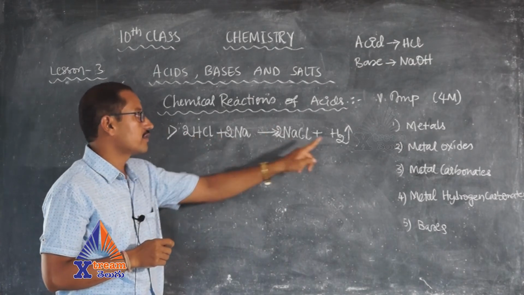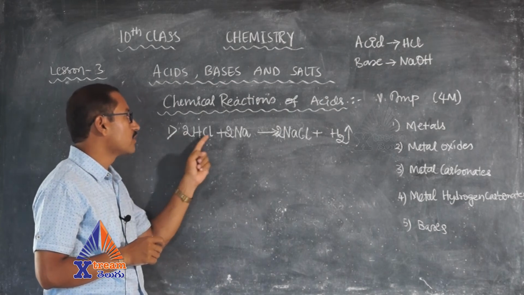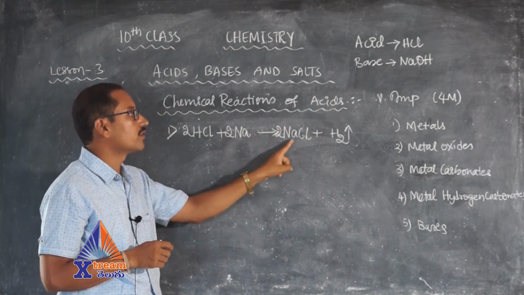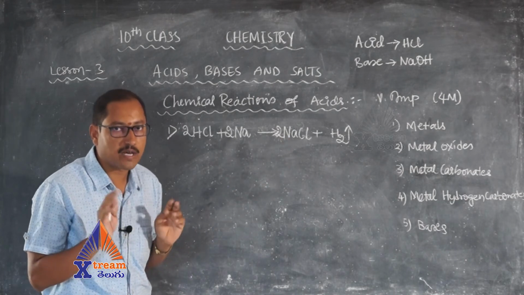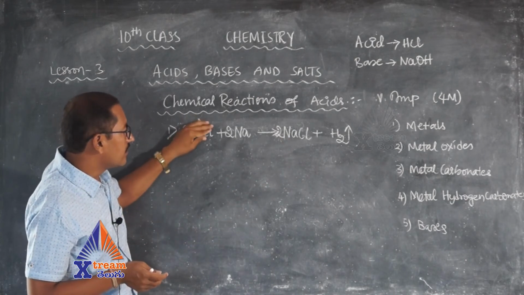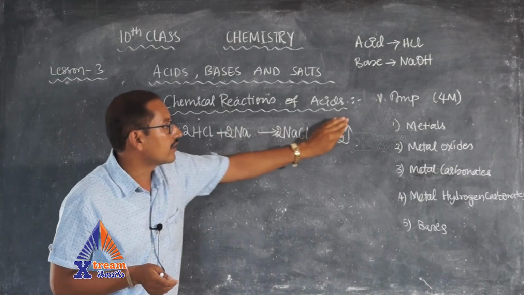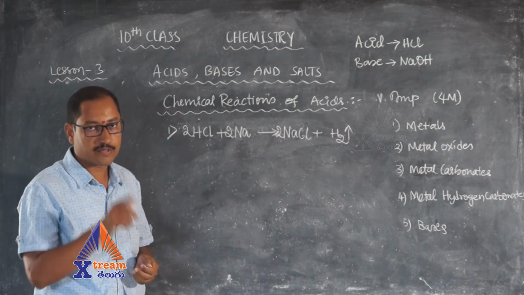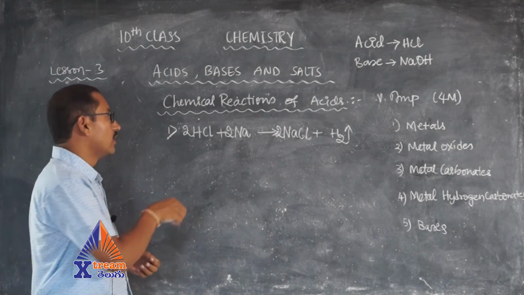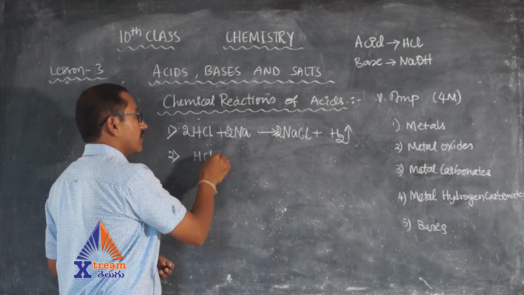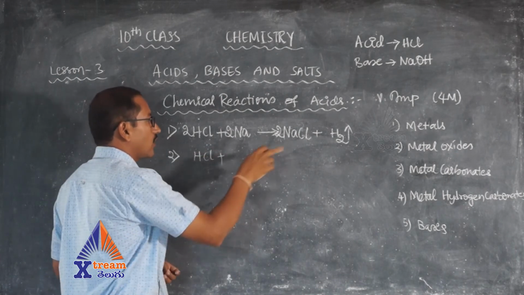2 hydrogens, here 2 hydrogens are there. 2 chlorines, here 2 chlorines are there. 2 sodiums, here 2 sodiums are there. So the equation is balanced. Acid reacts with metal to give salt and hydrogen gas. This is formula number 1. Formula number 2 is nothing but acid reacts with metal oxide.